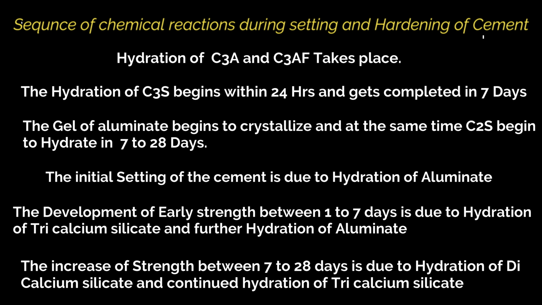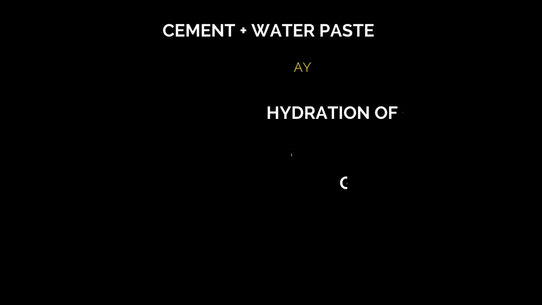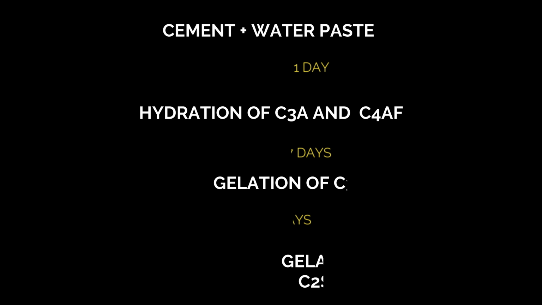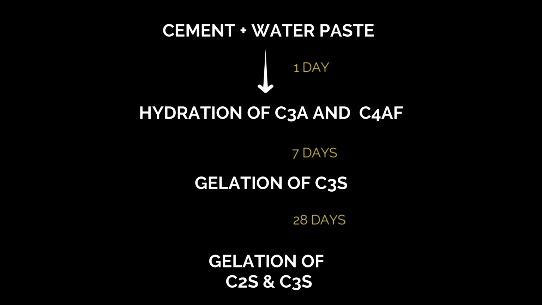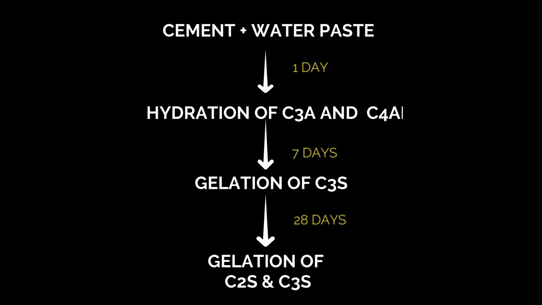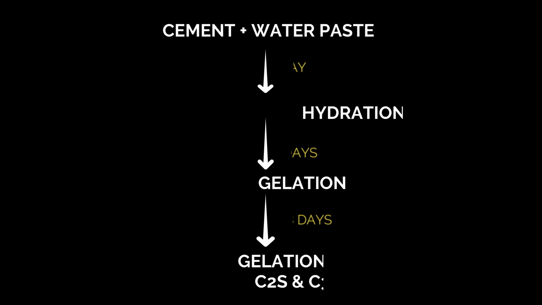of tricalcium silicate. And this can be diagrammatically represented as cement plus water paste. Here cement plus water gives a cement paste. After 1 day, on hydration, C3A and C4AF products will form. After 7 days, the gel of C3S, that is tricalcium silicate, will form, and after the completion of 28 days, the gel of C2S and C3S will form. C2S means dicalcium silicate and C3S tricalcium silicate. This is the sequence of changes during setting and hardening of cement, friends.